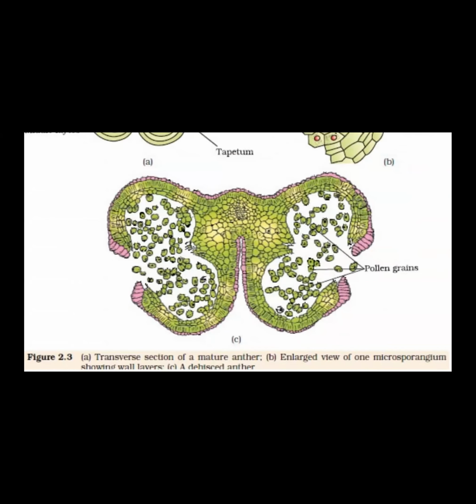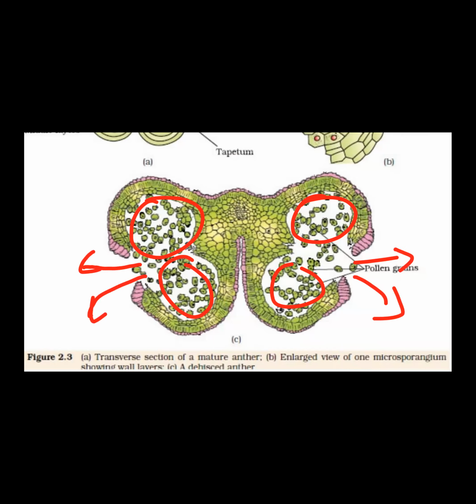Inside each microsporangium, several thousands of these pollen grains are formed. When this anther dehisces, ruptures, these pollen grains will be liberated and released out. So that is the microsporogenesis act.